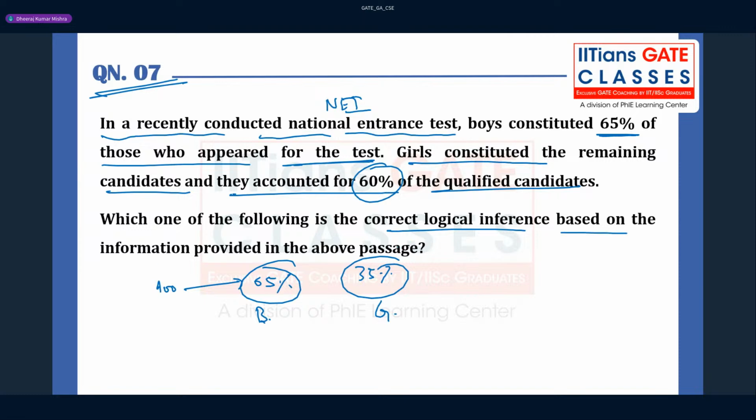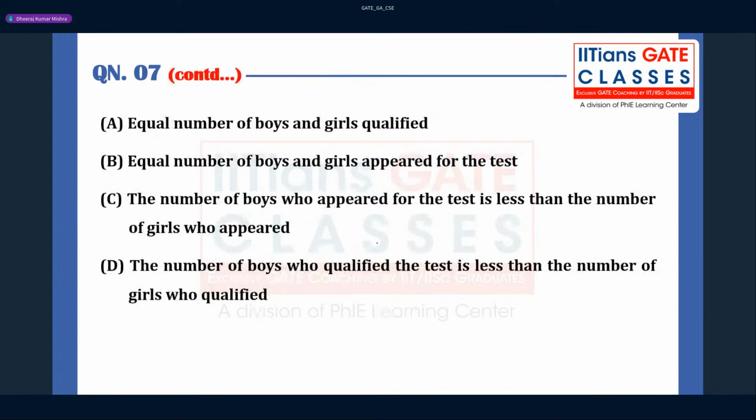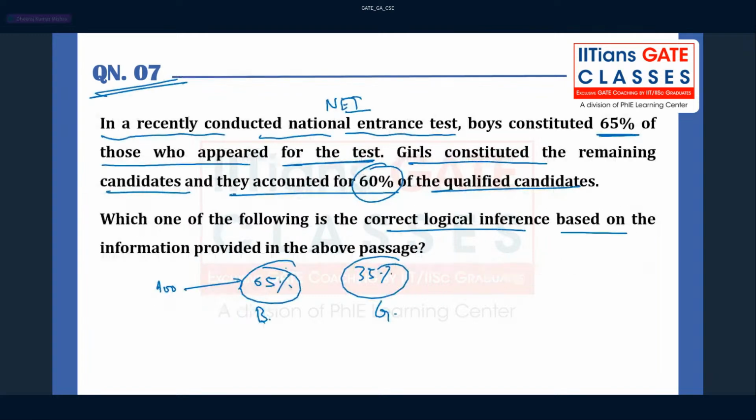Again, two questions this time they have asked, right? So let us go through the options. Equal number of boys and girls appeared for the test, this is also not correct. The number of boys who appeared for the test is less than the number of girls who appeared. The number of boys who qualified the test is less than the number of girls who qualified. So which option can be correct here, guys? Here boys constituted 60% of those who appeared for the test, right? Girls constituted the remaining, and they accounted for 60% of the qualified candidates.